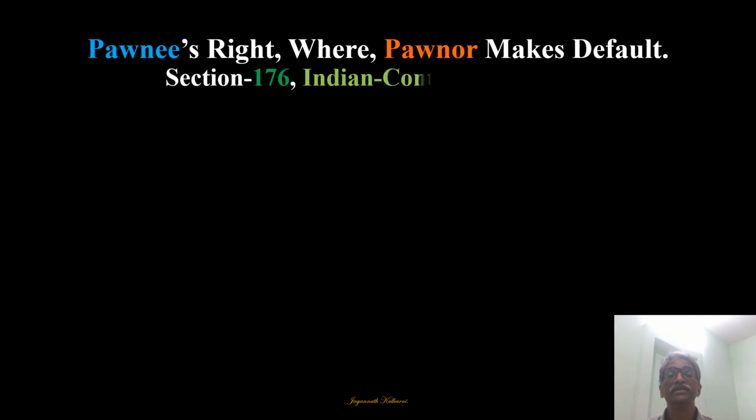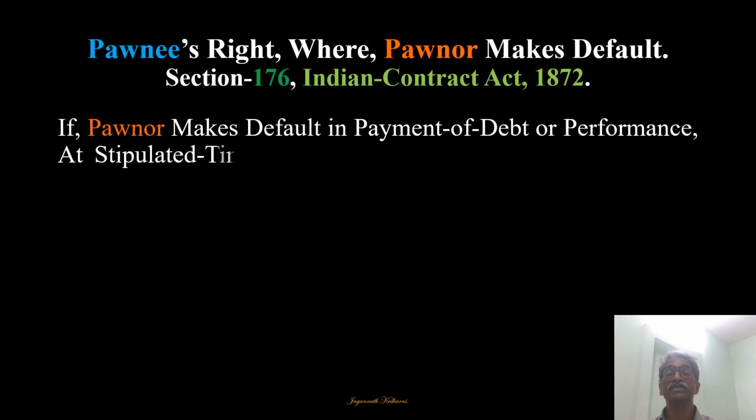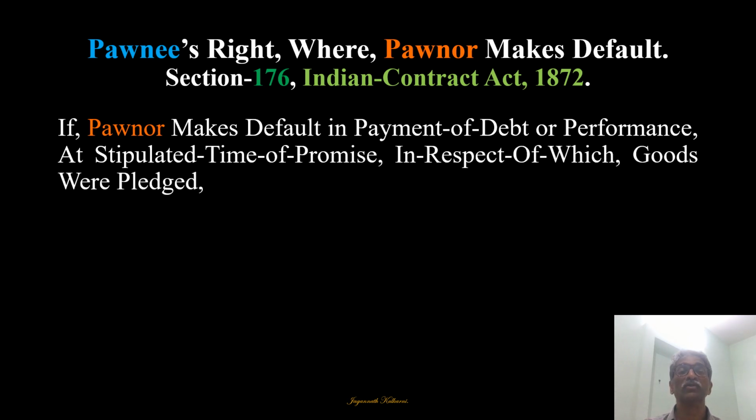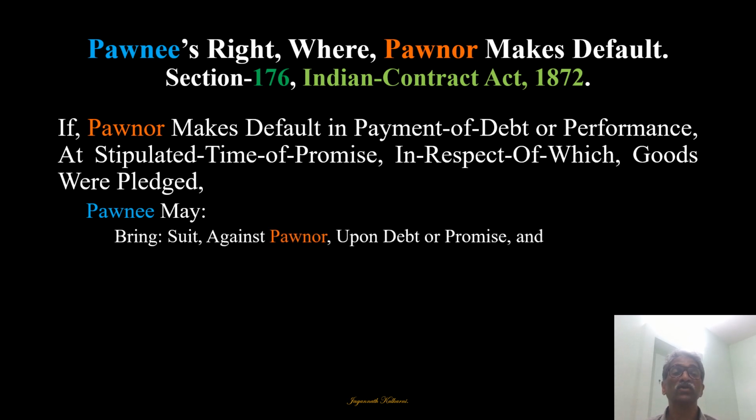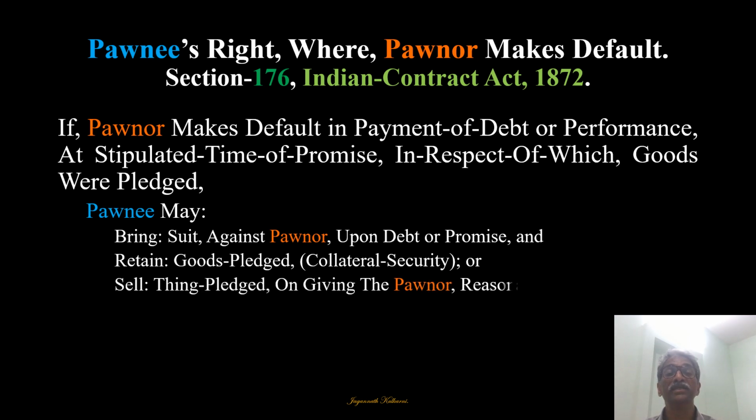Now the PAWNEE's right where the PAWNOR makes default is given under section 176. It says if the PAWNOR makes default in payment of debt or performance of promise at the stipulated time in respect of which the goods were pledged, then the PAWNEE again will have rights. What rights has he got? He may bring a suit against the pawnor upon the debt or promise, or he may retain the goods pledged as collateral security, or he may sell the goods pledged on giving the pawnor reasonable notice of sale.